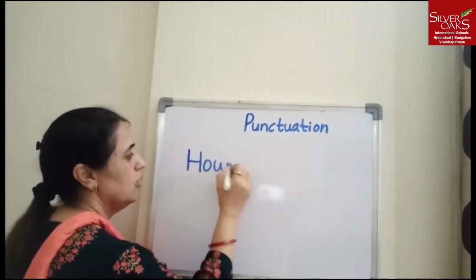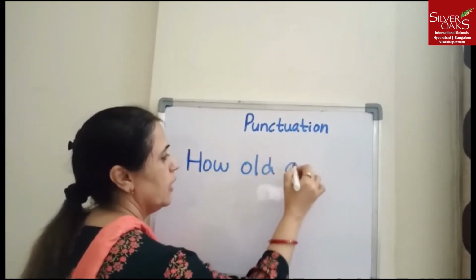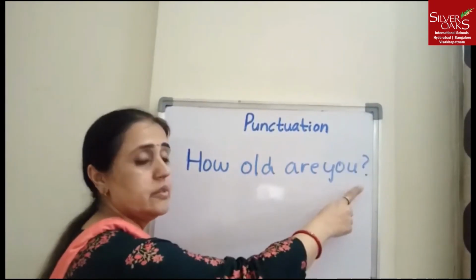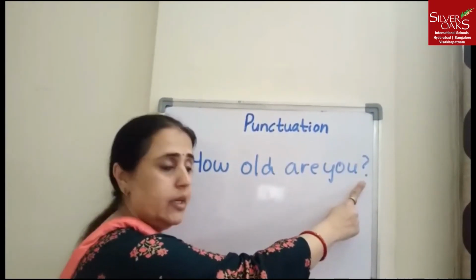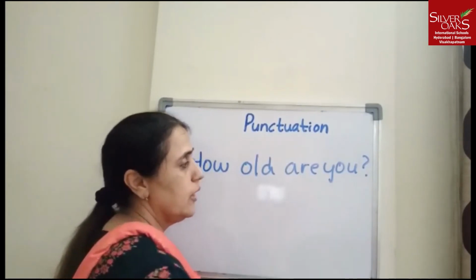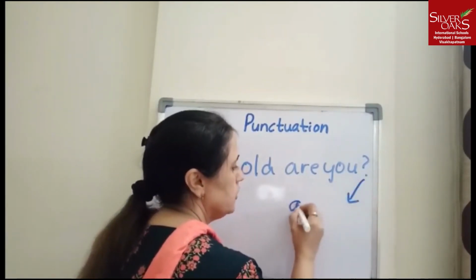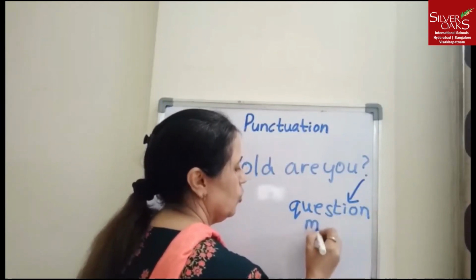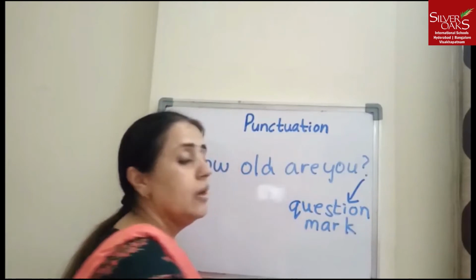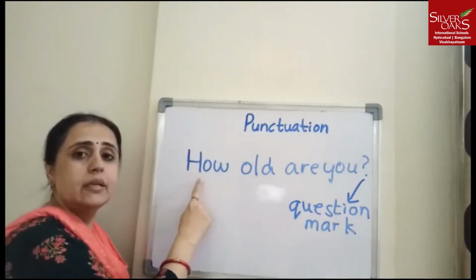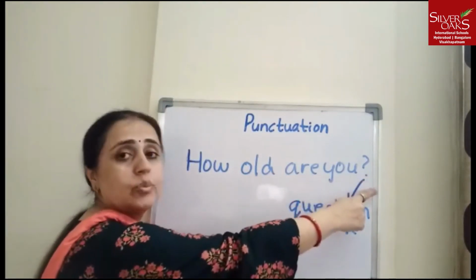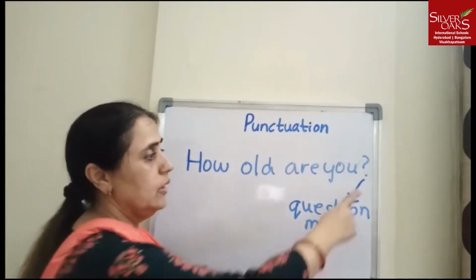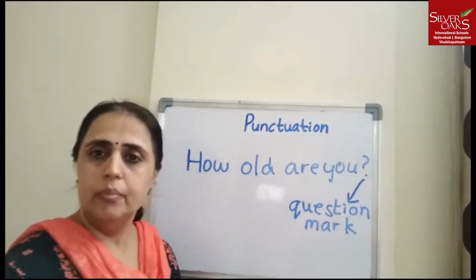How old are you? Did you notice the symbol used at the end of the sentence? It is known as a question mark. A sentence that asks a question ends with a question mark. So what is our question? How old are you? So it ends with a question mark.